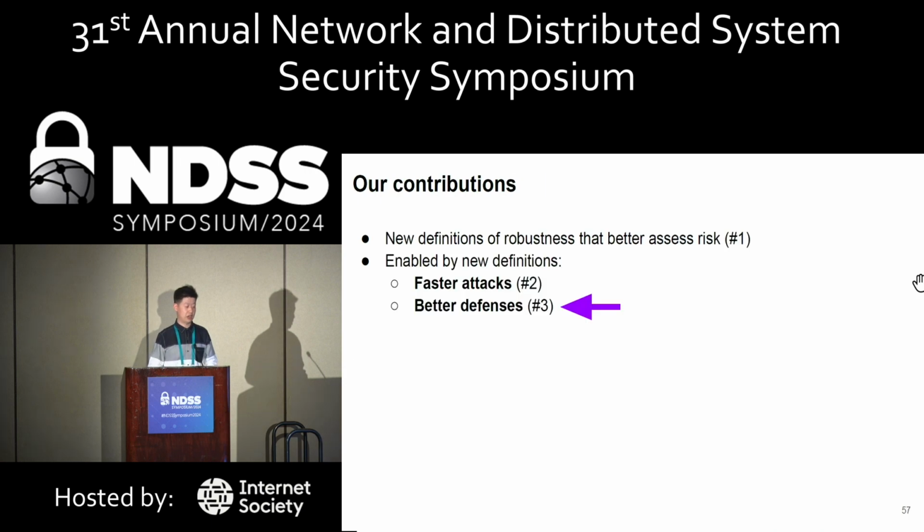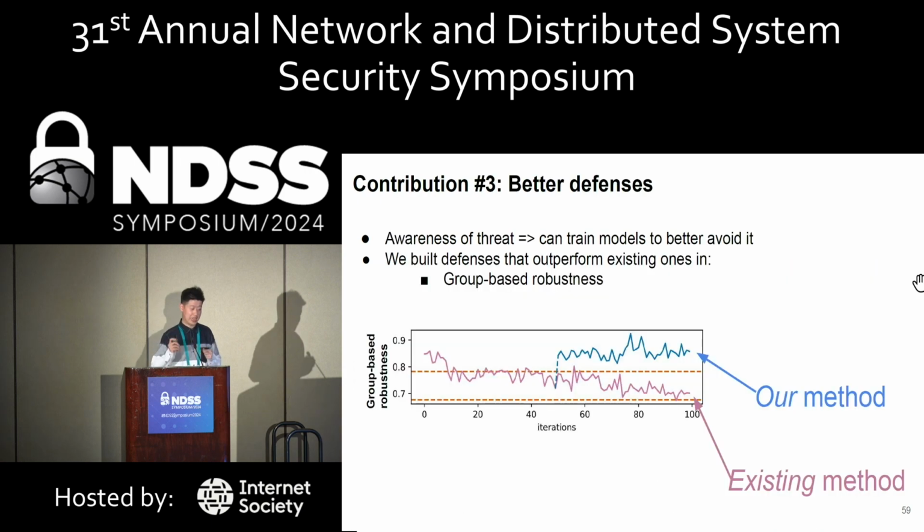And empirically, we did it. Here on the horizontal axis is the number of iterations. As the training process progresses, it increases. And on the vertical axis is our group-based robustness, the metric that actually captures the threats. Blue is our method, a variant of adversarial training, and pink is the existing adversarial training method. Our method constantly achieves better performance than the baseline.